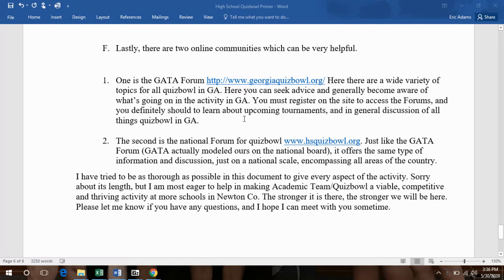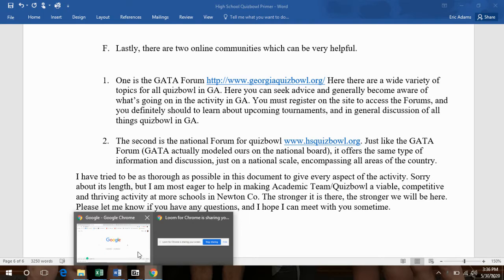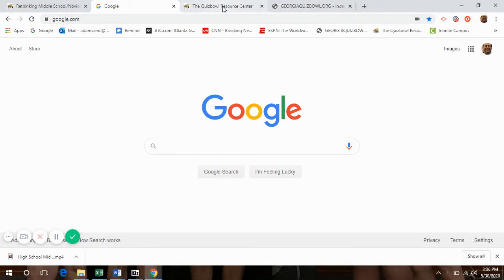So there are two online communities which can be very helpful. One is for the state of Georgia, and it's the GATA Forum, and the other is for Quizbowl around the nation and world, and it's the National Forum. And so I'm going to walk you through both of these so you can see how you can use them and how they can be helpful, etc. So first, let's go to the GATA Forum.